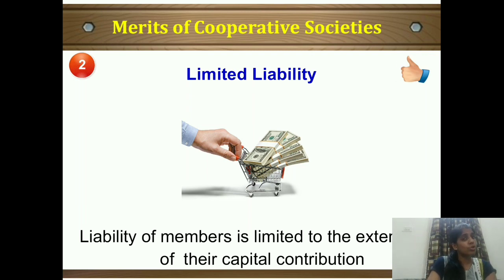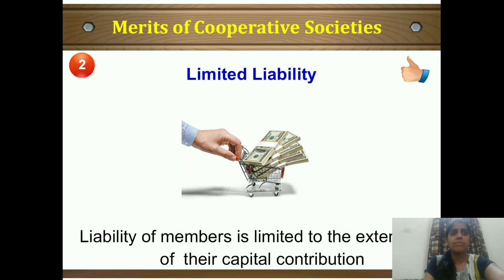That means if A has contributed 5 lakh, his liability will be little more than B. If B has given 2 lakh, his liability will be little less than A. So according to the capital contribution, the liability of the member is limited to that extent. Understood? So they have limited liability.